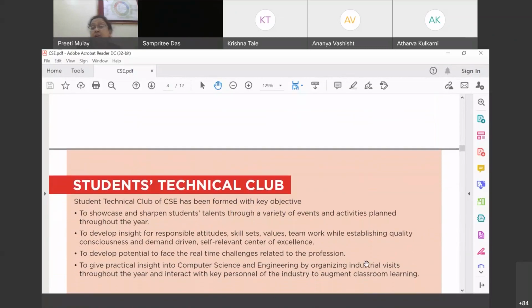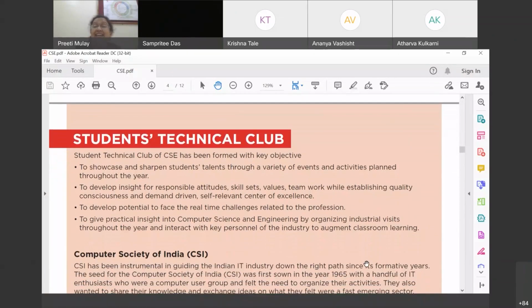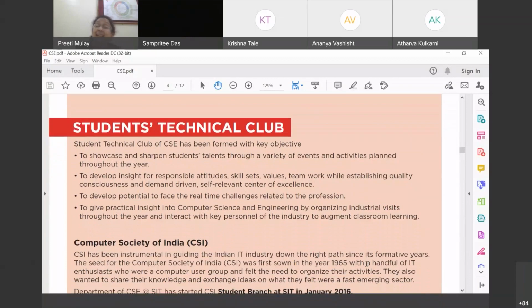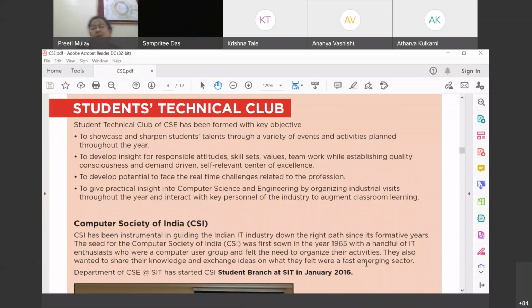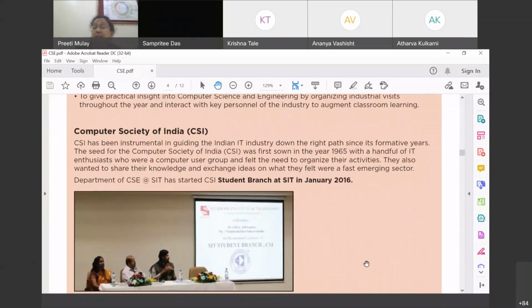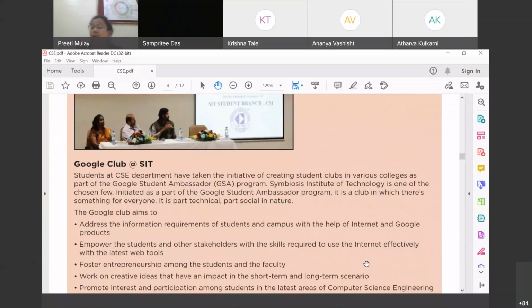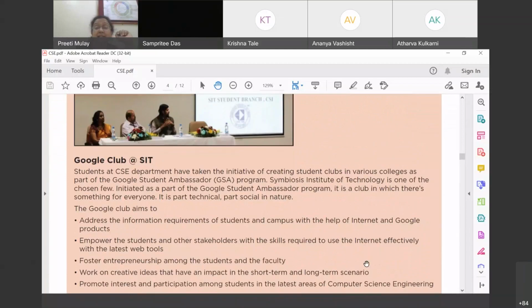So you will also ask me immediately, ma'am, do you only teach technical subjects? No, definitely not. We believe in holistic development of students, and hence we have lots of technical and non-technical clubs at the CS department. The first one is called Computer Society of India. This was established in 2016. We have a Google Club also on campus, and lots of activities happen under these clubs.